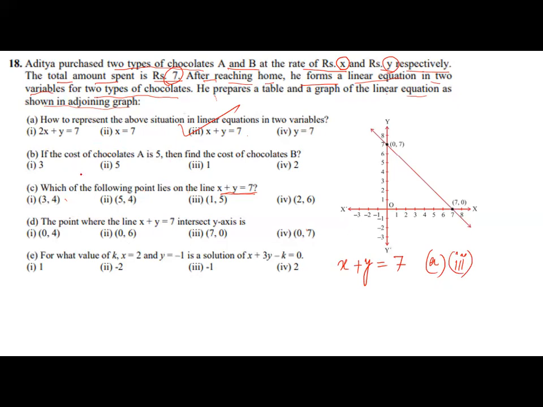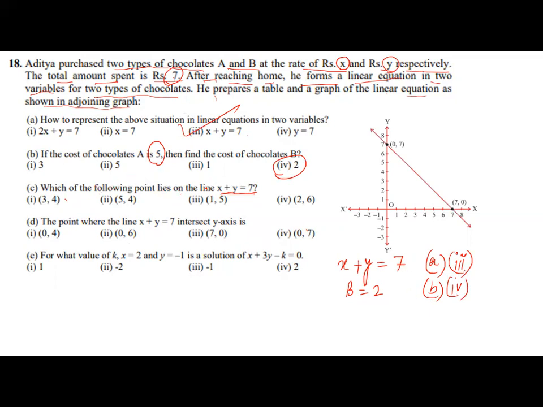Now coming to part B. The cost of chocolate A is 5. Total is 7. If A is 5, you can say what is B? B is 2. So what is the answer of B part? Where is 2? The fourth part. So fourth is the answer. When you write the answer, you can write the part as well as the whole sentence.